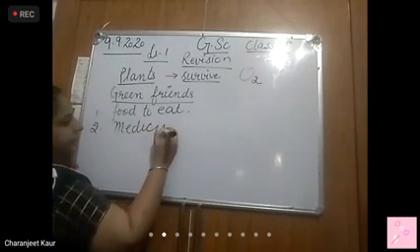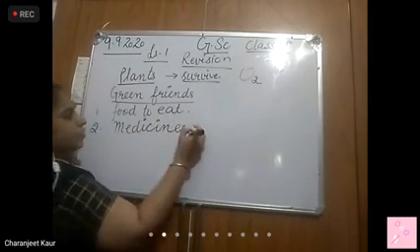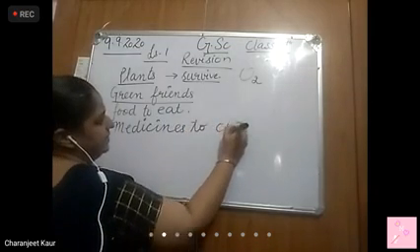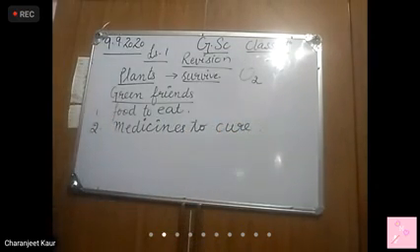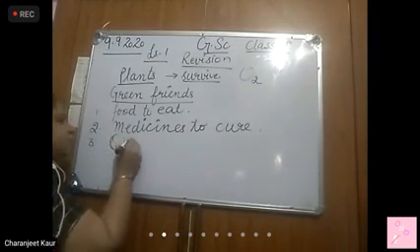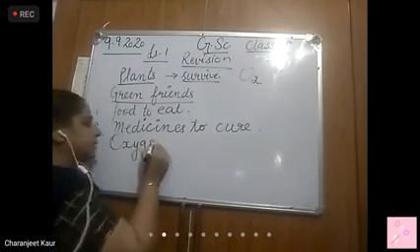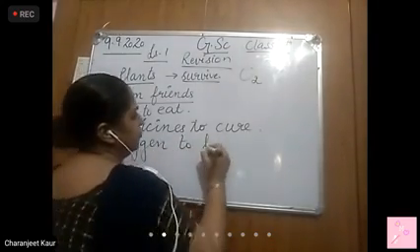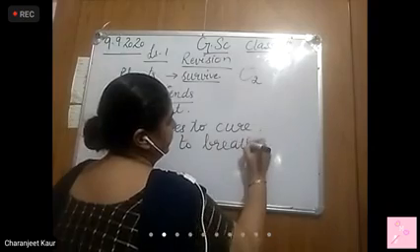medicine, medicine to cure ourselves. Then number 3, they are giving us oxygen to breathe.